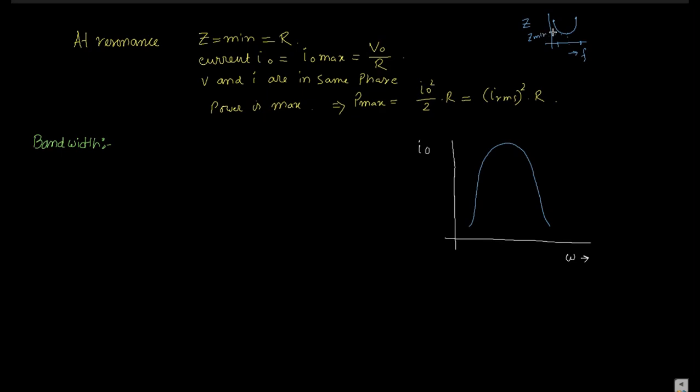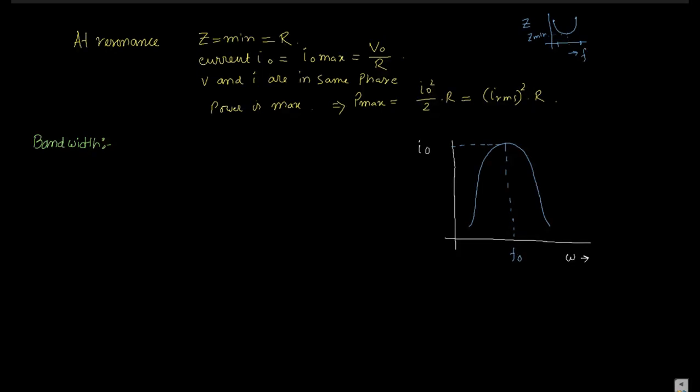So z, that is the impedance, and I are reciprocal to each other. So if the nature of the z versus f graph is like this, then the I versus f or omega graph is just opposite to it. So at I naught, this is the maximum current, and this is the frequency where we get the maximum current, the resonating frequency.